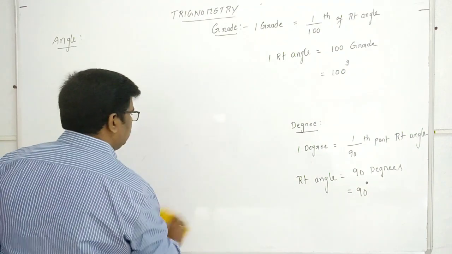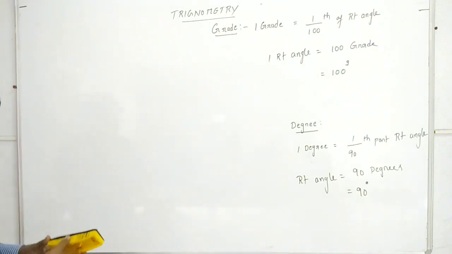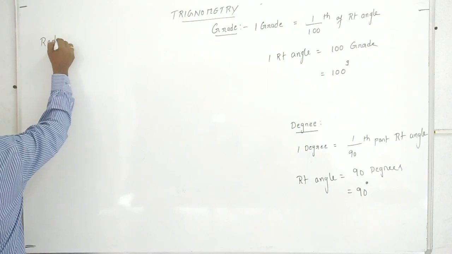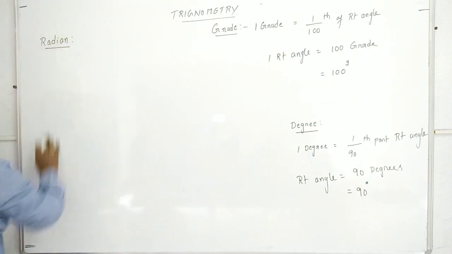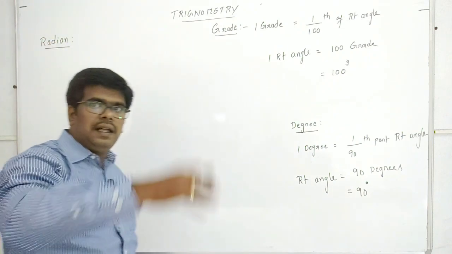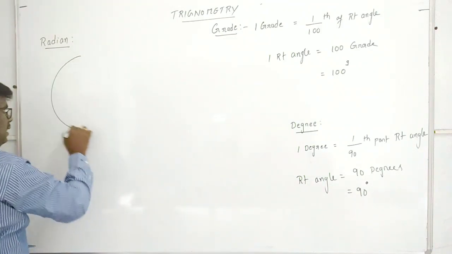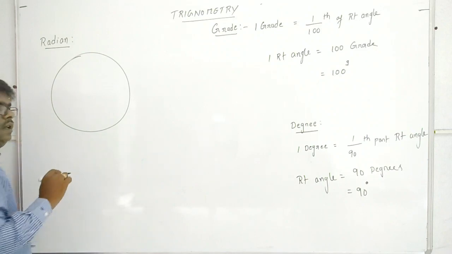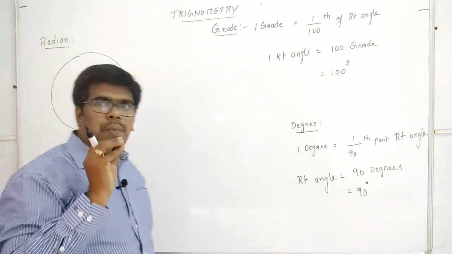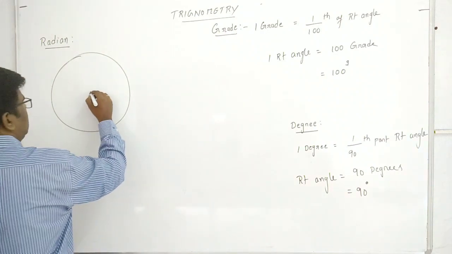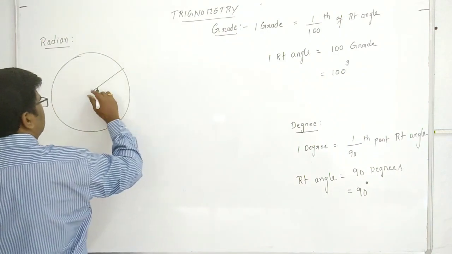Before that, we can define it like this. Let us consider a circle. If you take a part of the circle, that is a sector.